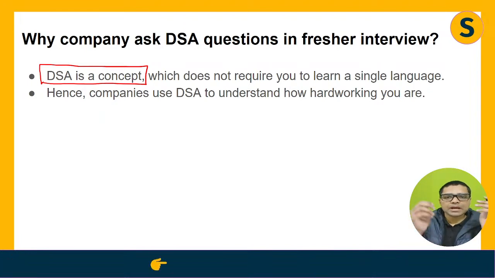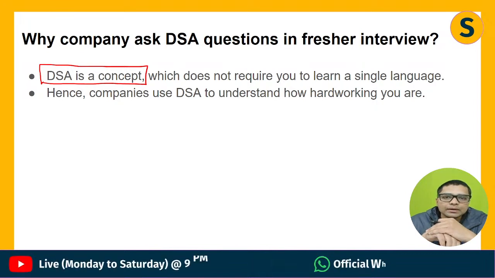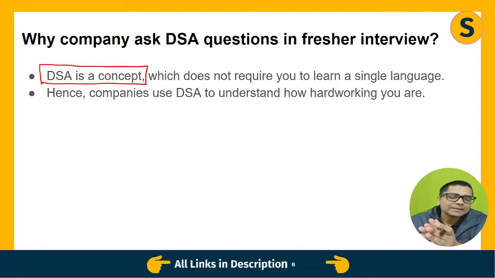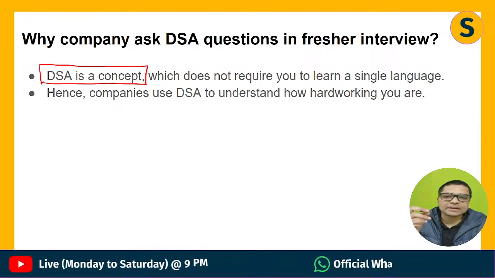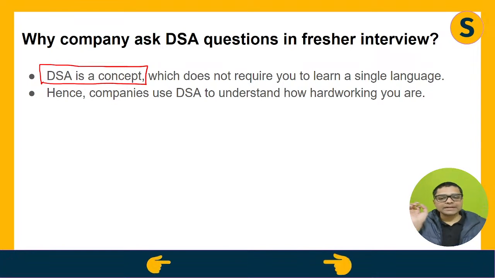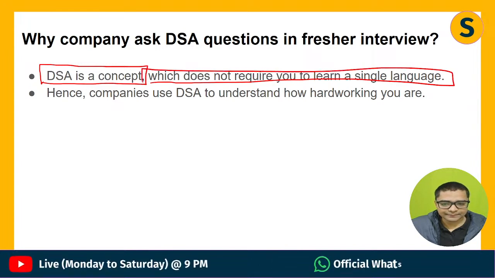If I am an Azure certified developer, if I am an Azure AI certified professional, that means I have to learn Google Cloud, that means I have to learn AWS Cloud. But if I know DSA, that means I can code DSA in Java, I can code DSA in C++, I can code DSA in Python or JavaScript, whatever you prefer. So DSA is a concept which does not require you to learn a single language or a software.